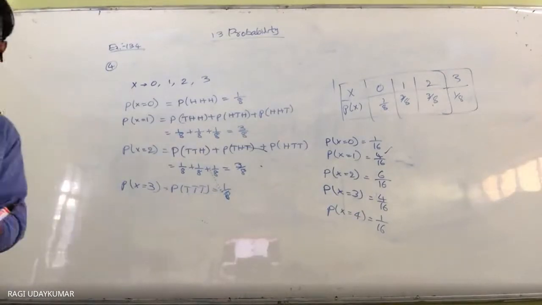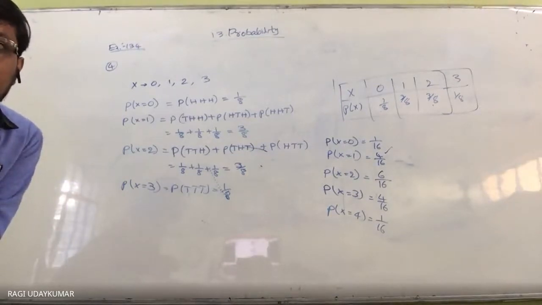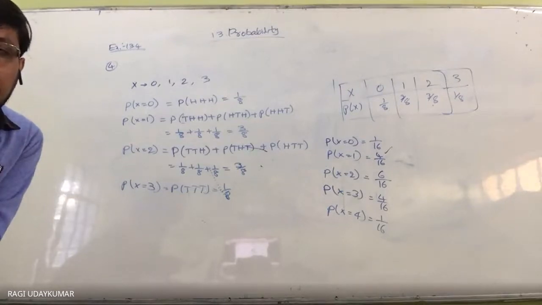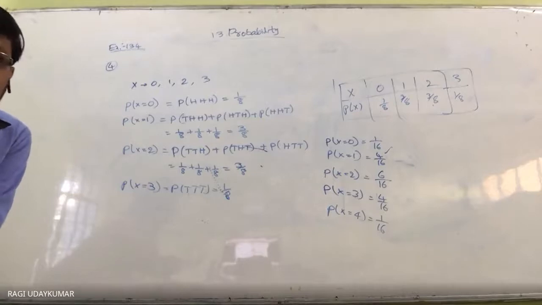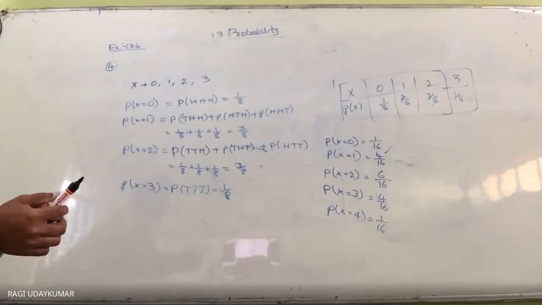So like this. Let us see the next question, which is going to be a little bit difficult for you. I'll explain the fifth and sixth problems. The sixth is completely different. Find the probability distribution of the number of successes in 2 tosses of a die.